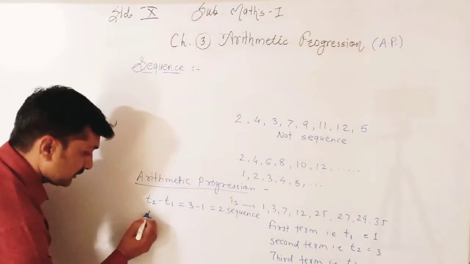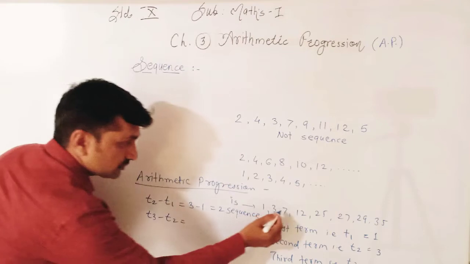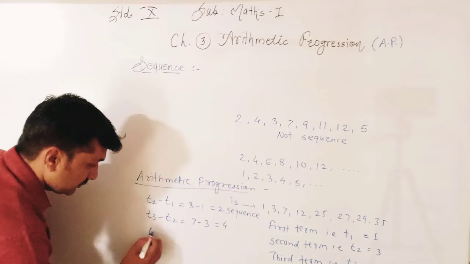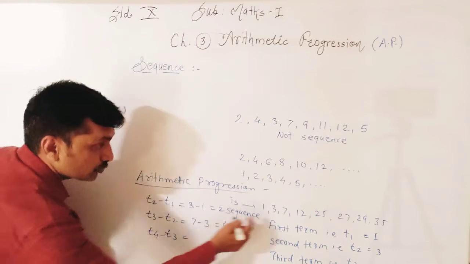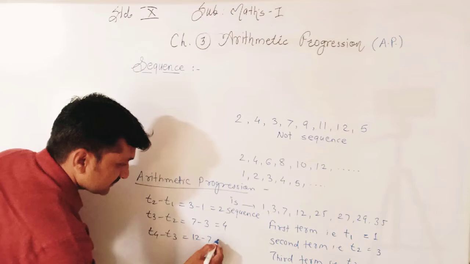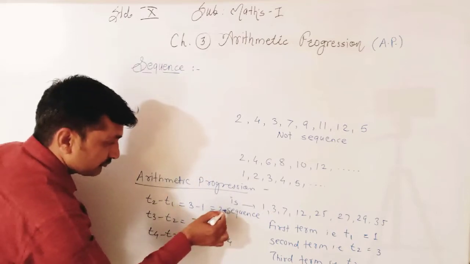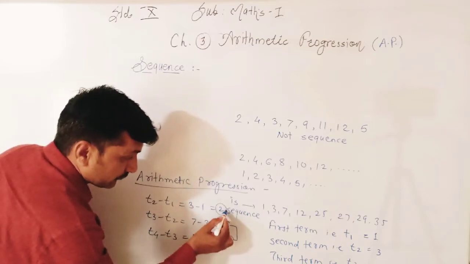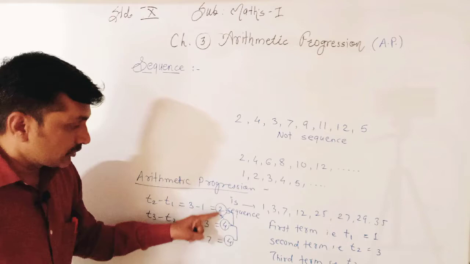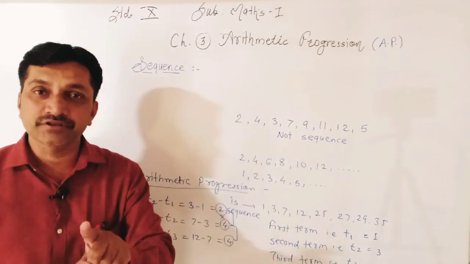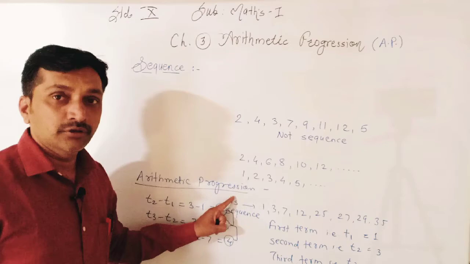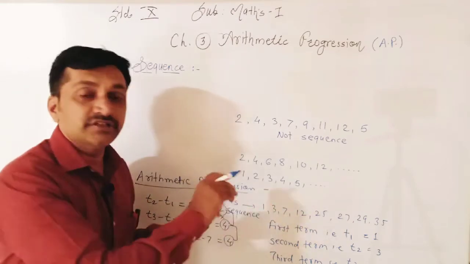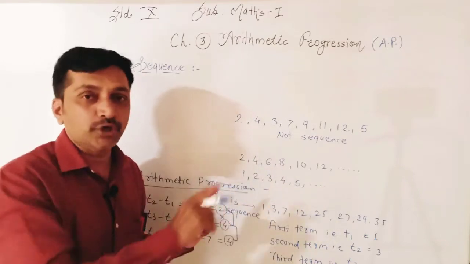Then third minus second, T3 minus T2. T3 is 7, 7 minus 3, the difference is 4. Then next, T4 minus T3. T4 is 12, 12 minus 7 is 5. Here you see first difference 2, then 4, then 4. These are equal but the first is not equal to them. If all differences are constant, then that is an arithmetic progression. And if differences are not constant, that sequence is not an AP. That is a sequence but not an AP.